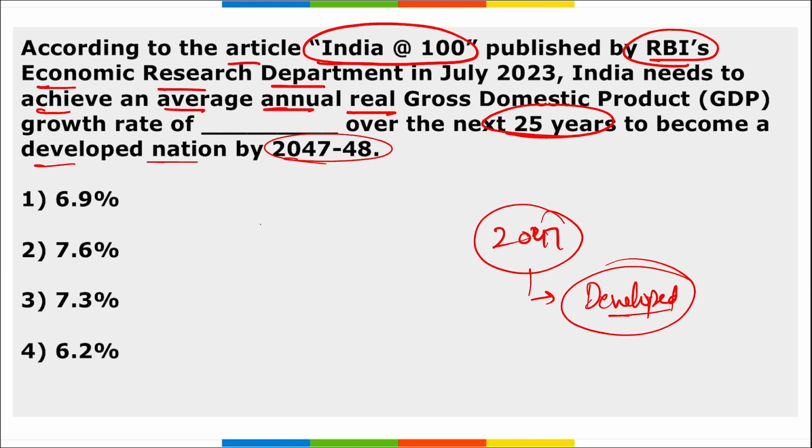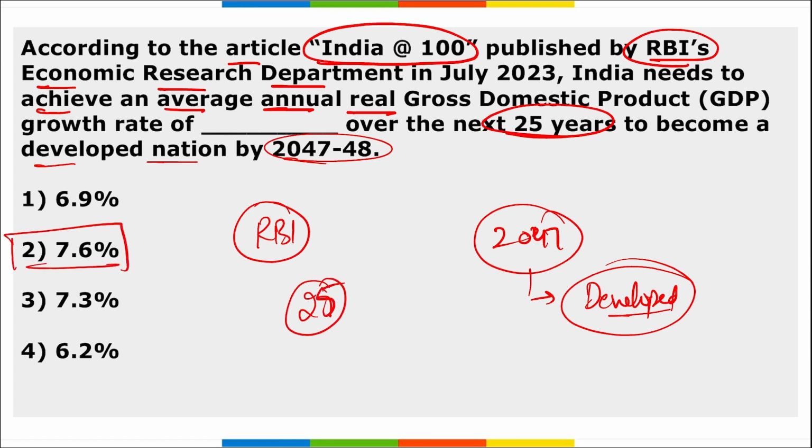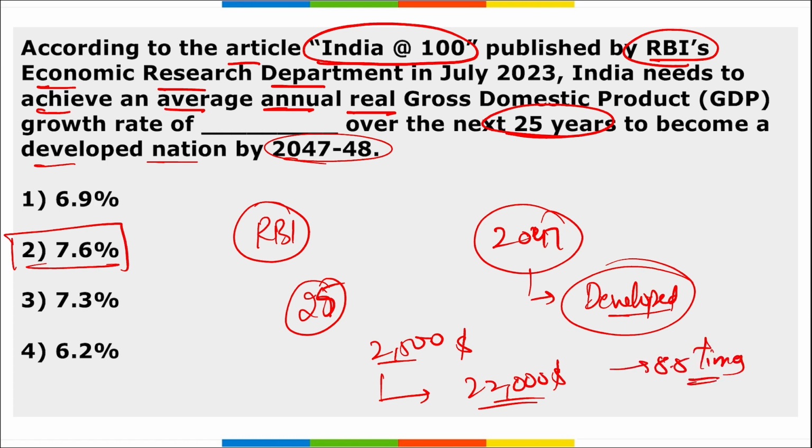For that, the research department of RBI released this report, India at 100, it is not the official statement by RBI, and they stated that by the year 2047, that is for the next 25 years, we need to achieve a constant GDP growth rate of 7.6% or above to achieve this target. Currently the per capita GDP is 2500 US dollars, and we want to increase it to 22,000 US dollars by 2047, that is an increase of 8.8 times in order to achieve our target.